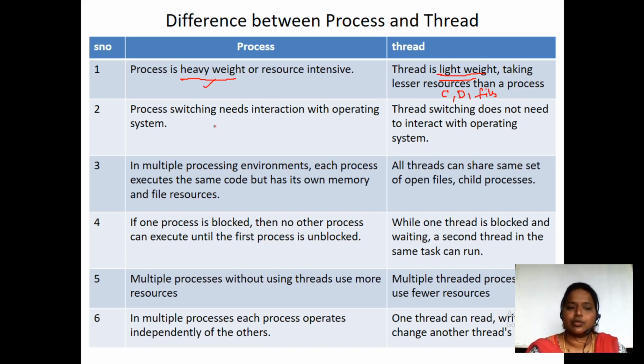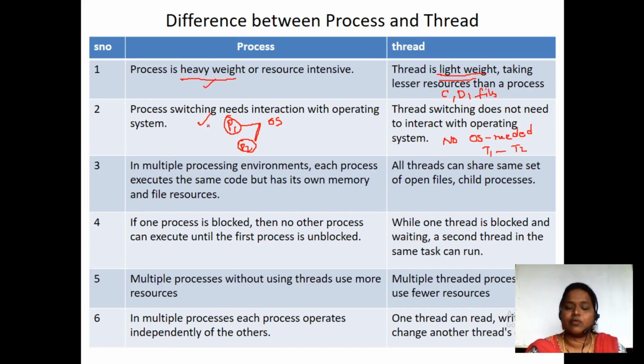And when it comes to switching, process switching needs the interaction of the operating system. In order to switch from one process to another process, we have to contact the operating system. But when it comes to the thread, no operating system is needed. We can simply shift from thread 1 to thread 2. No operating system is required.